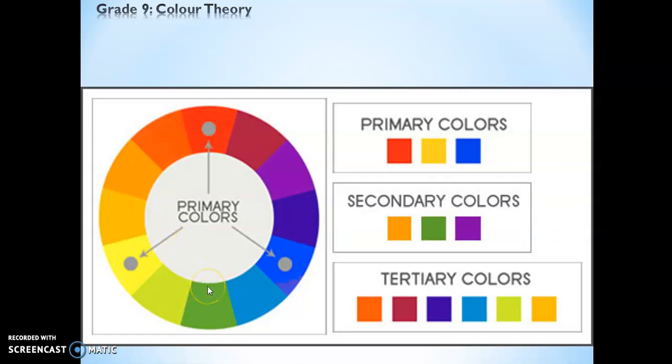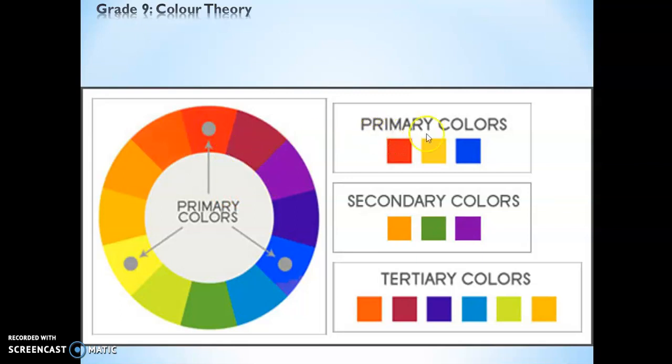Green, secondary color, mixed with yellow, primary color, becomes yellowish green. Blue, primary color, mixed with green, secondary color, becomes bluish green. Blue, primary color, mixed with purple, secondary color, becomes bluish purple. And red, primary color, mixed with purple, secondary color, becomes reddish purple.